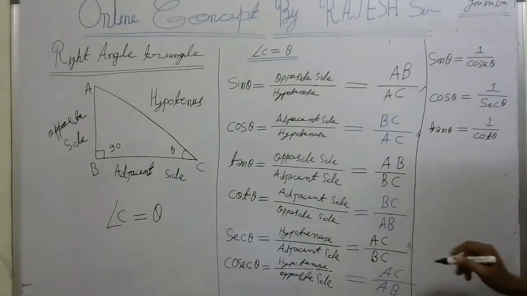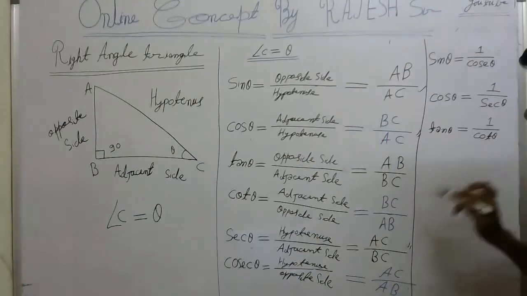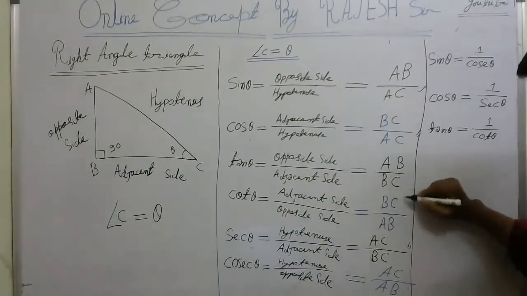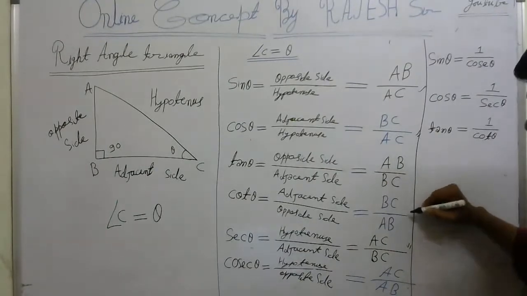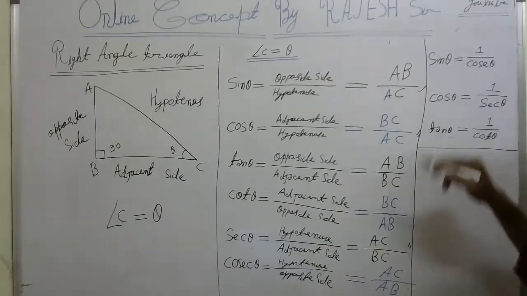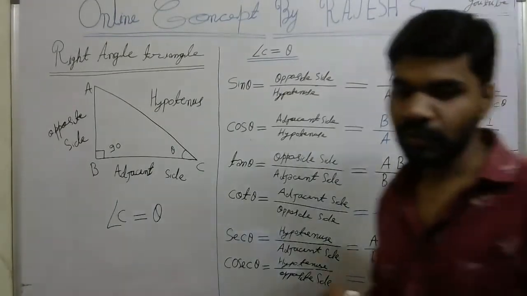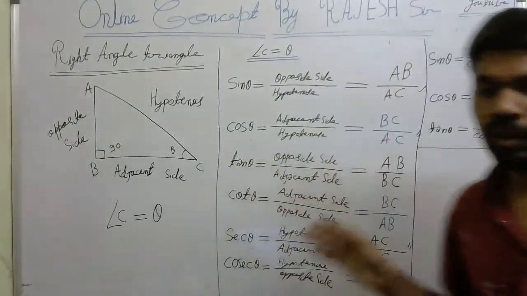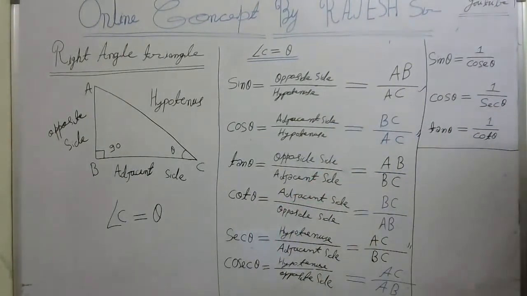BC by AC here, AC by BC. Tan theta is the reverse of cot theta. So tan theta, look here, AB by BC, becomes the reverse, BC by AB. So this is the formula for trigonometry that we'll use in the problems. So copy this formula, all the things.